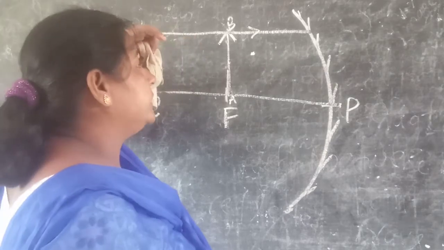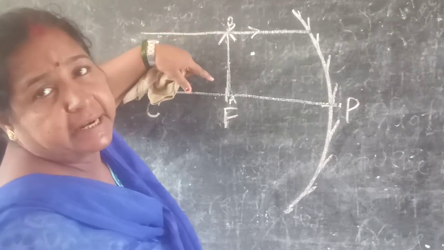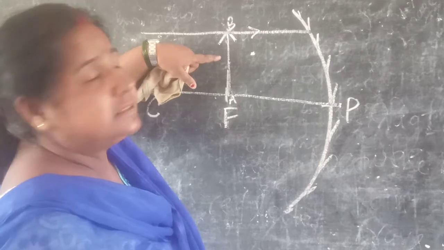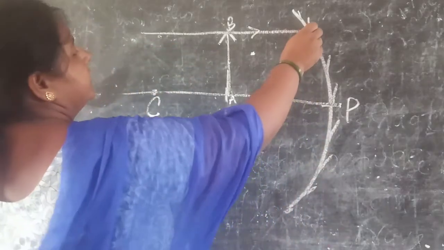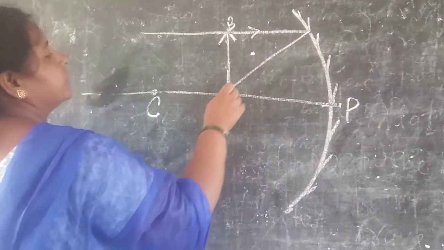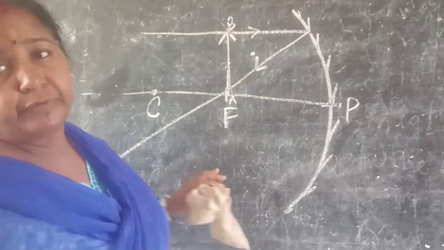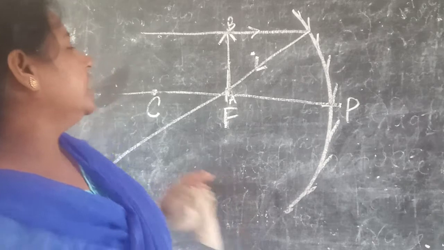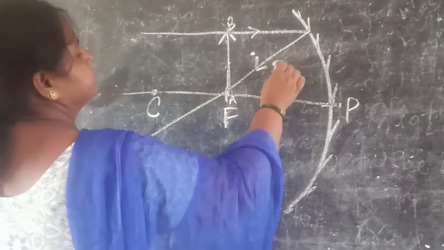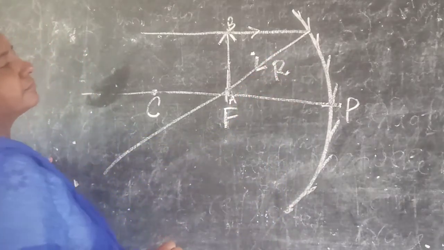Now you know that when it is parallel to the principal axis, then what happens? Then this ray is passing through the focus, by the law of reflection. This is the reflected ray. Understand?